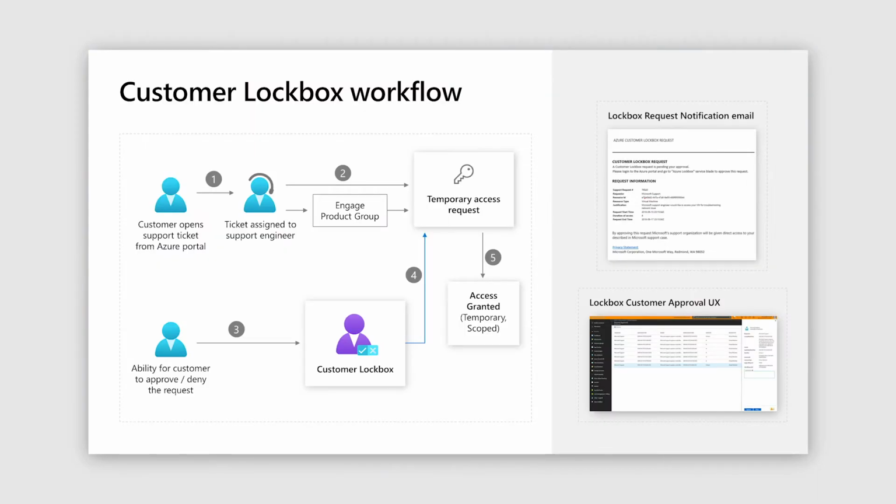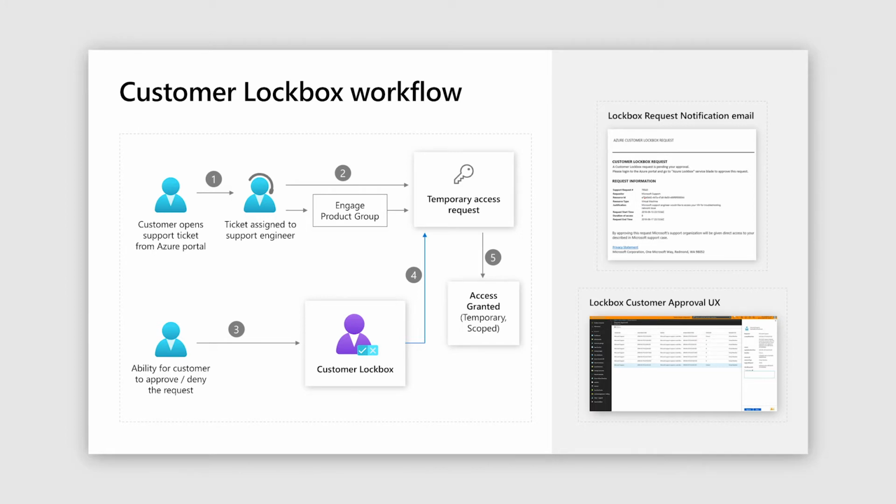So now let's look in a little bit more detail at how this works end to end. Let's look at the customer Lockbox workflow. For these scenarios, this would in most cases start with the customer opening a support ticket from the Azure portal. This is step one in the process, which would then create a service desk ticket or an internal ticket on our side, and a support engineer is assigned to the case.